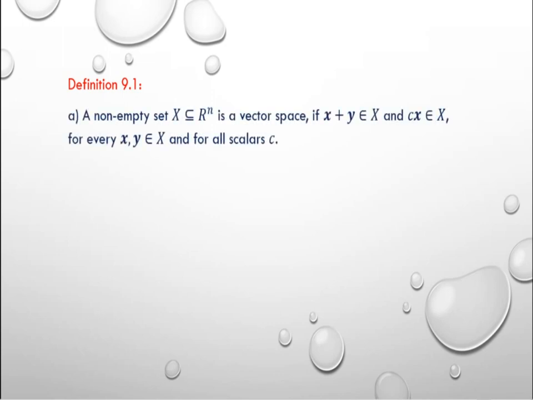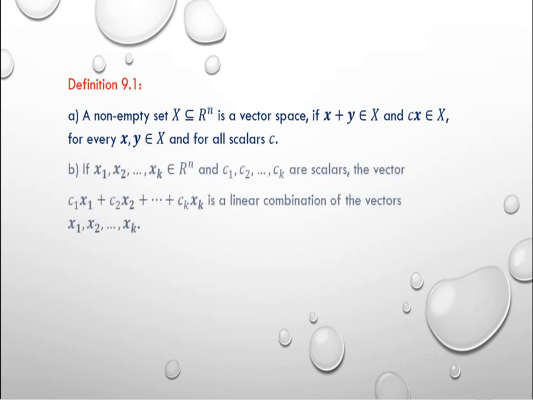A non-empty subset X of Rn is a vector space if vector x plus vector y belongs to X and c times vector x belongs to X, for every vectors x, y belonging to X and for all scalars c. Here scalar means some real number.